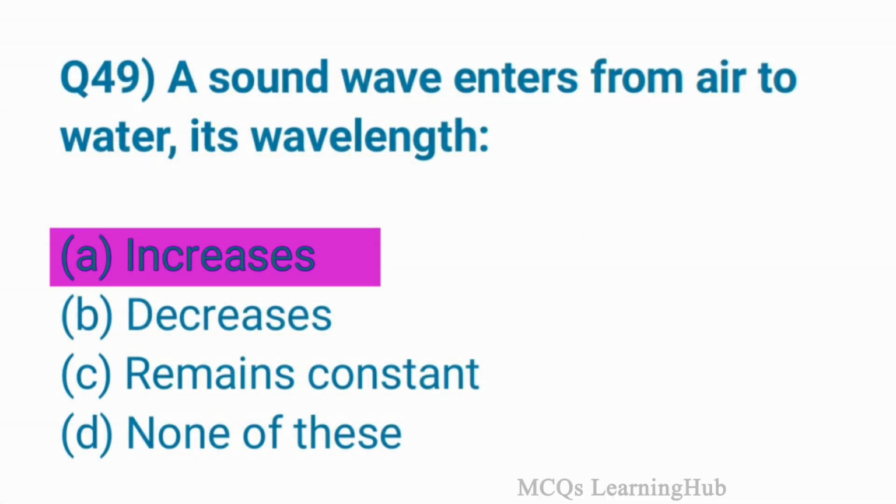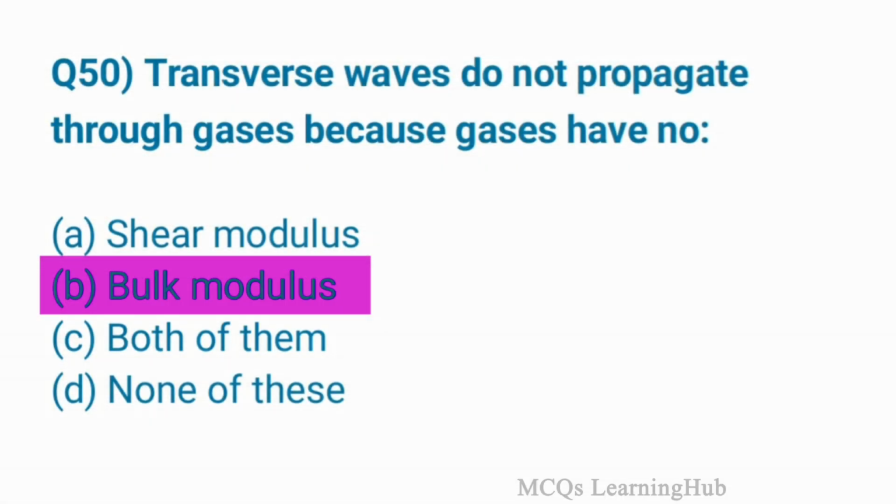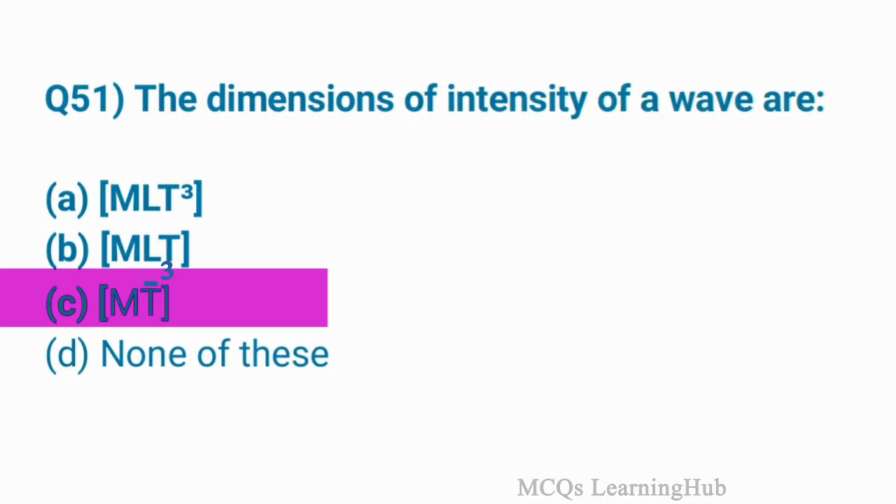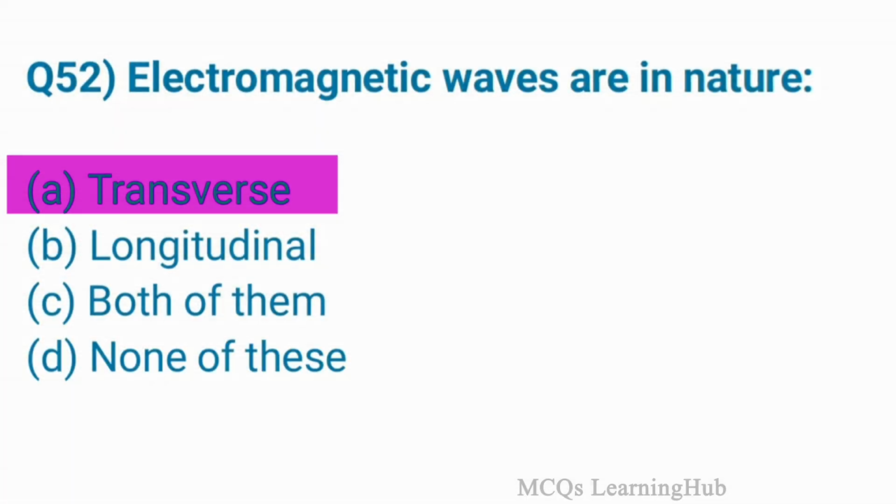Question 49. A sound wave enters from air to water. Its wavelength increases. Option A is correct. Transverse waves do not propagate through gases because gases have no bulk modulus. Option B is correct. The dimension of intensity of a wave is. Option C is correct. Electromagnetic waves are transverse in nature. Option A is correct.